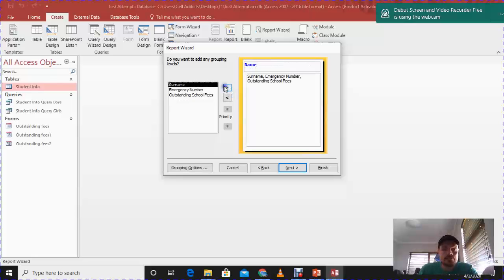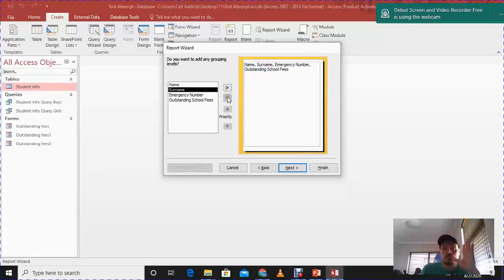Just to show you what it would do, it just throws a name, so it will group all the people's names first, and then it will do what it has to do. Or I can do it according to surname. But we're going to do that in the design view.